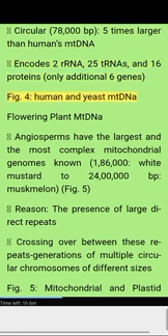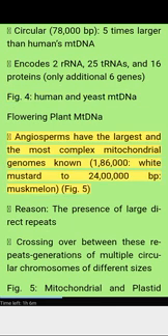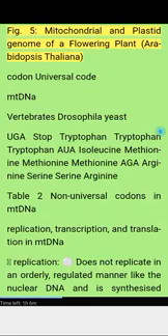Human and yeast mtDNA. Flowering plant mtDNA. Angiosperms have the largest and the most complex mitochondrial genomes known, ranging from 186,000 BP in white mustard to 2,400,000 BP in muskmelon. Figure 5. Reason: the presence of large direct repeats. Crossing over between these repeats generates multiple circular chromosomes of different sizes. Figure 5. Mitochondrial and plastid genome of a flowering plant, Arabidopsis thaliana.